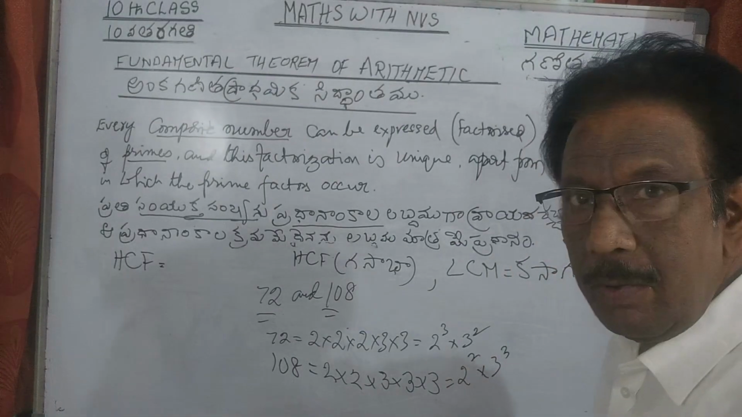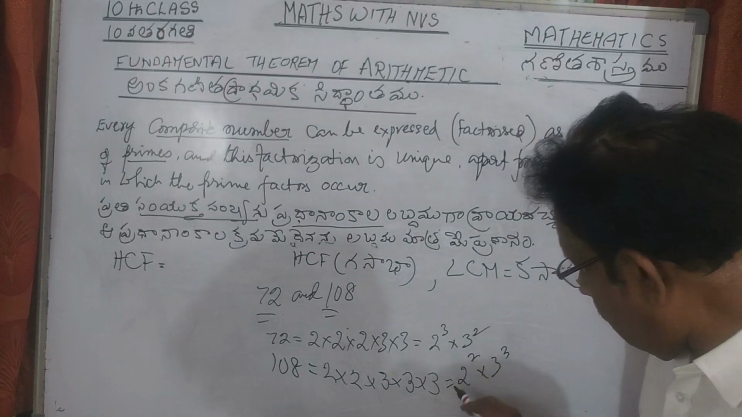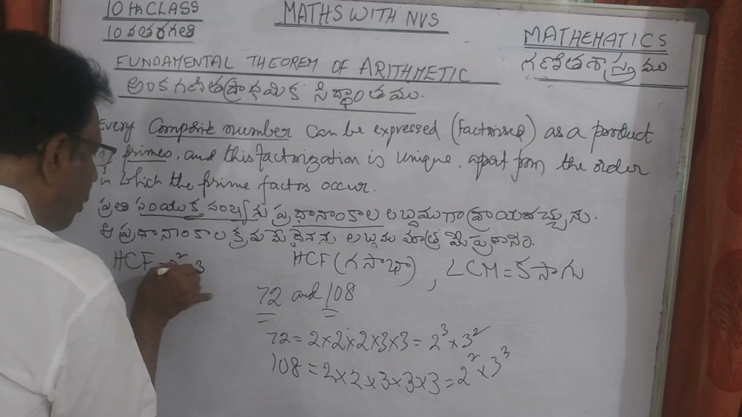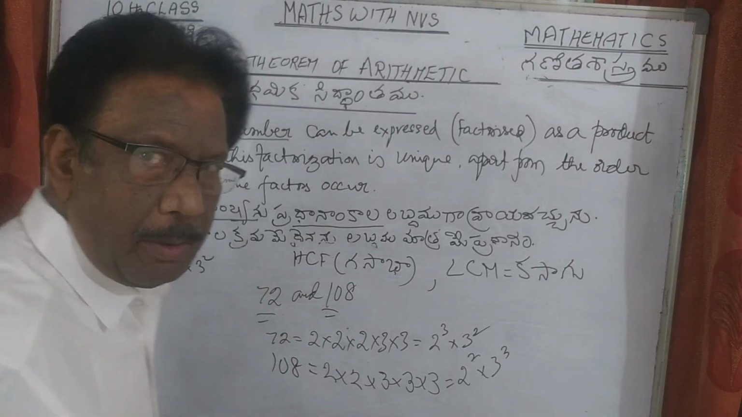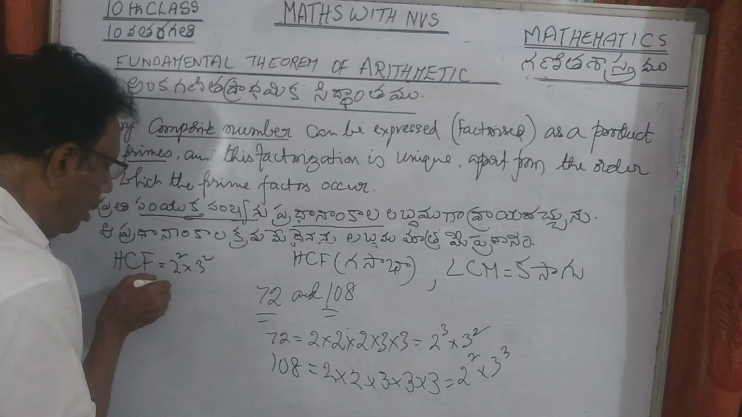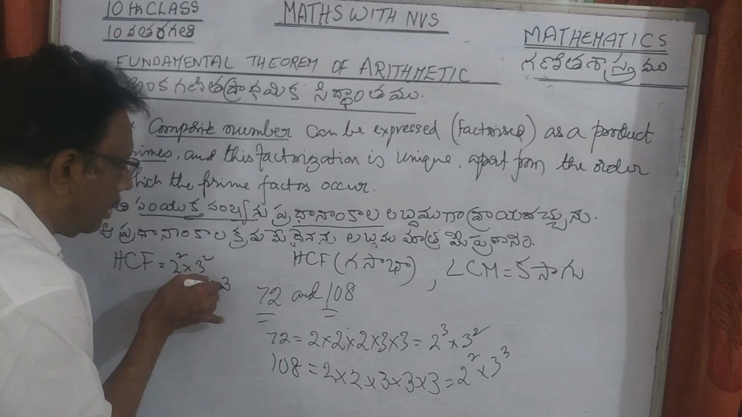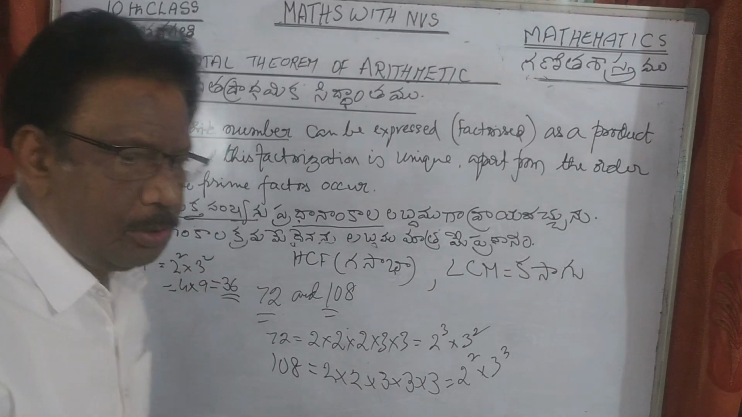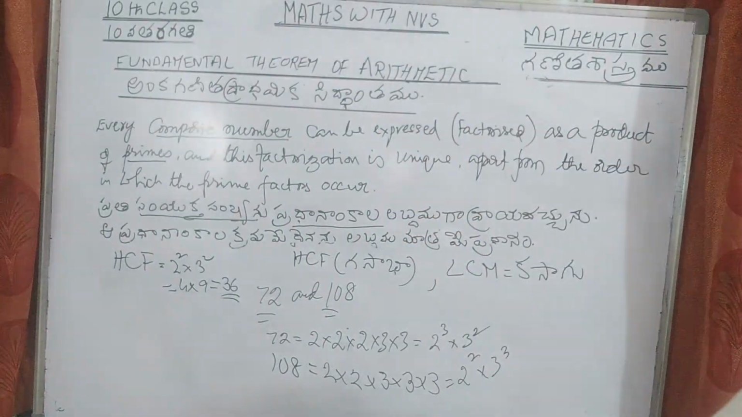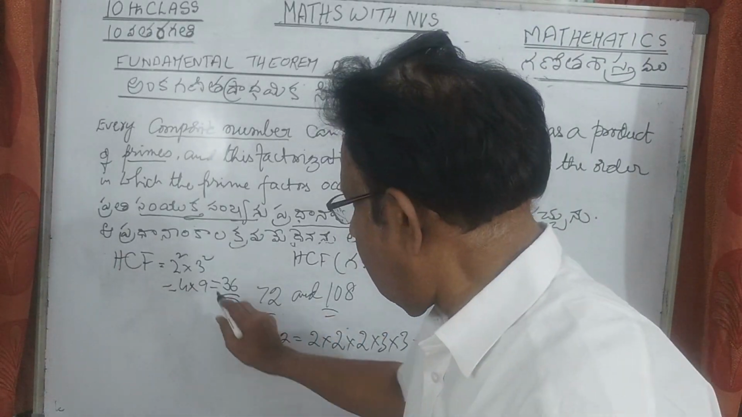Common factors 2 and 3. Which is the least power? Here 3 square, here 2 square. You see, HCF is 2 square into 3 square, the product of the common factors each with least power. That is 2 square into 3 square, that is equal to 4 into 9, that is equal to 36. 36 is the HCF. So see, the highest common factor of 72 and 108 is 36.